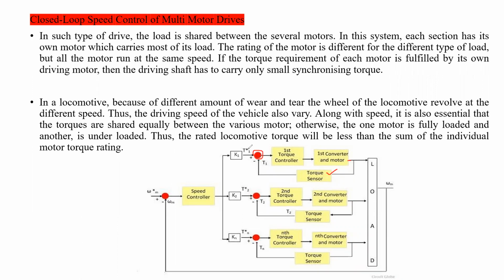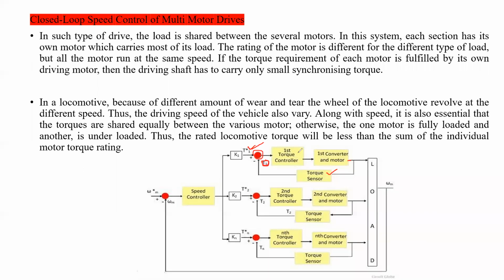So here, this is the reference torque and this is the actual torque. These two torques will be compared and the error will be generated. Accordingly, this first torque controller will act, deciding how much torque is to be reduced or increased.